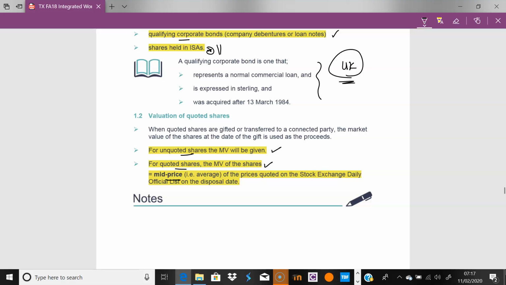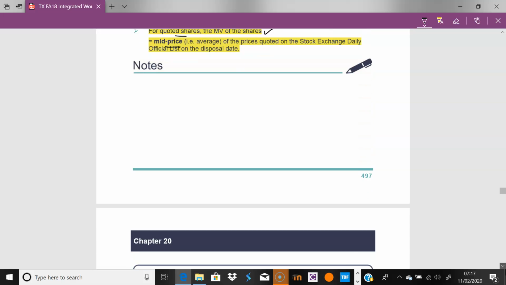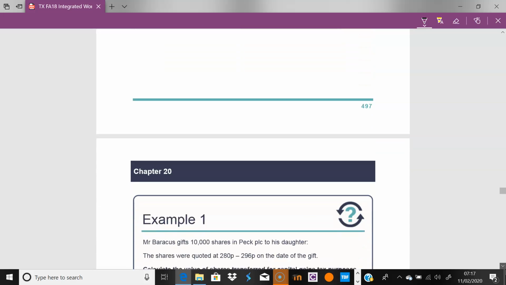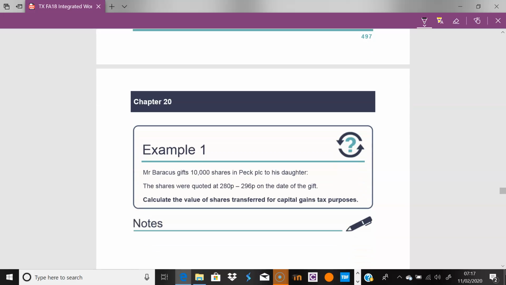We're just doing this for practice. Typically, it's the average price that we would take on the disposal date in order to calculate the capital gains tax, because as you can imagine, this would have fluctuated over the period. So we need something of an average price, which is literally the midway price.